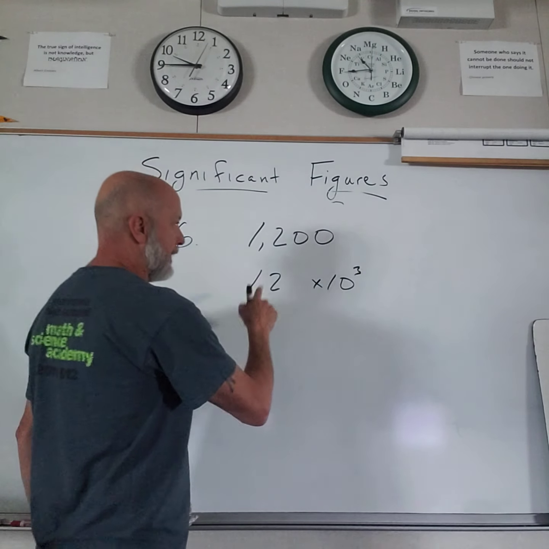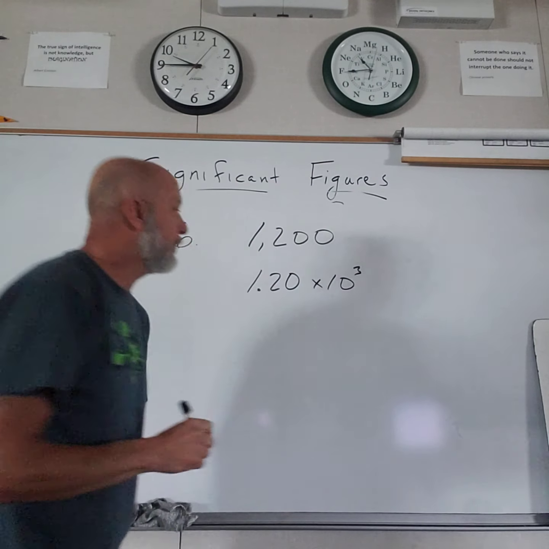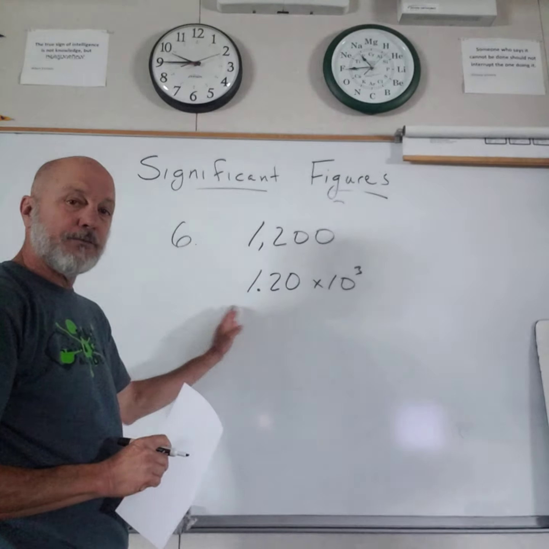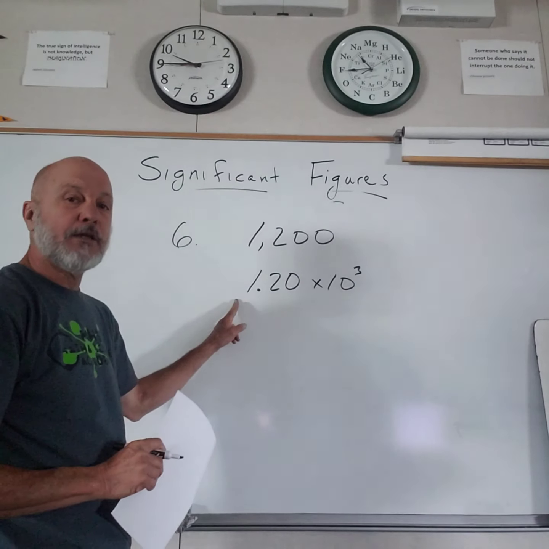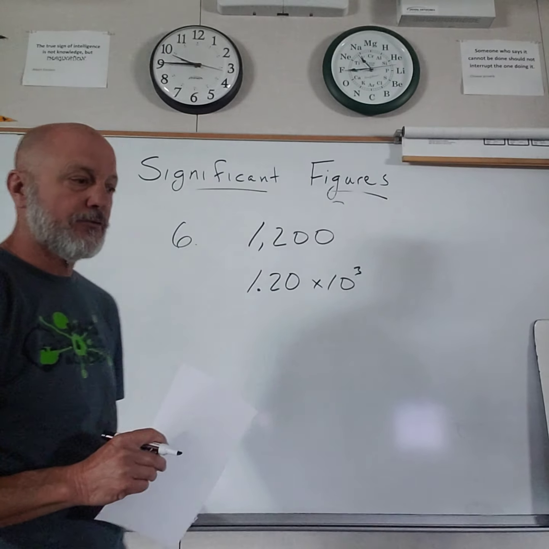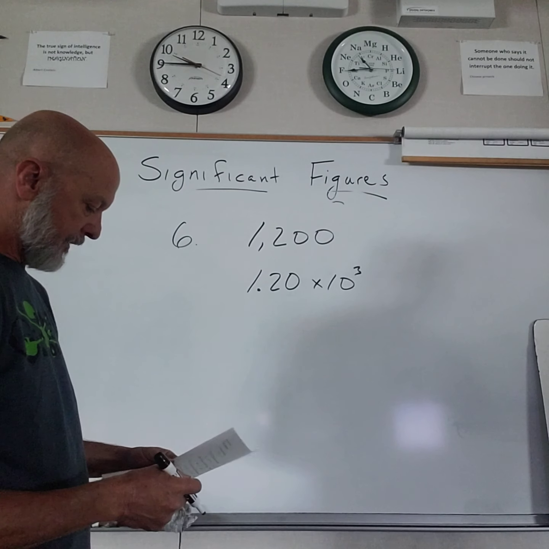I want to show, hey, wait, I know this to 3 sig figs: 1.20 times 10 to the third. All of these numbers that you write when you're writing scientific notation are assumed to be significant. 3 sig figs. That's how you would show 1,200 to 3 sig figs.